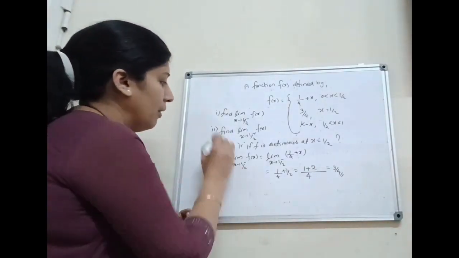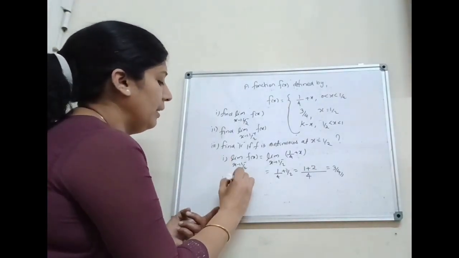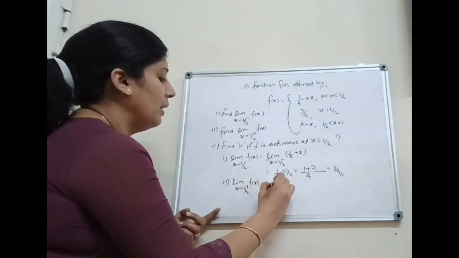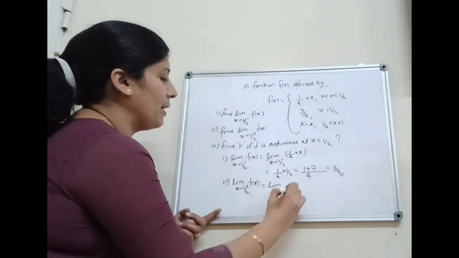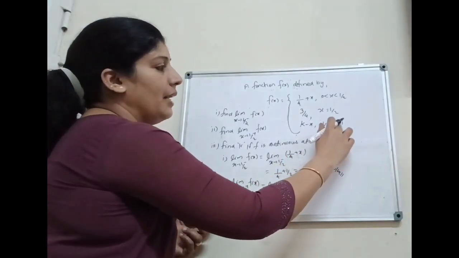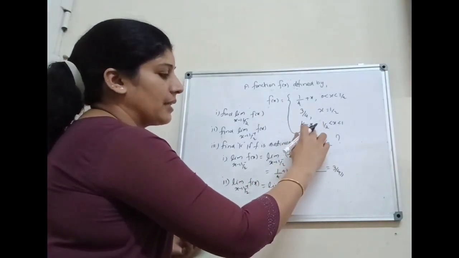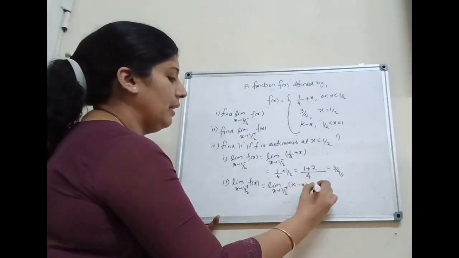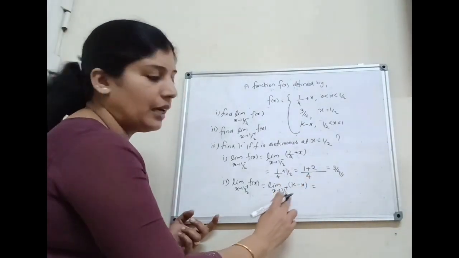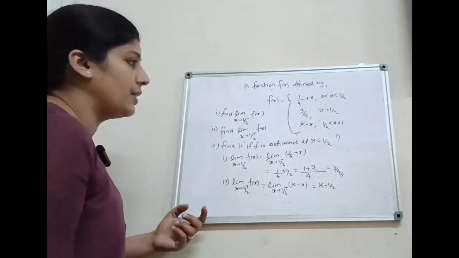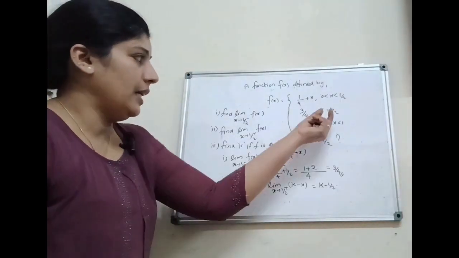Next, second question. Find limit x tends to 1 by 2 plus f of x. That is equal to limit x tends to 1 by 2 plus. Here the function is what? That is 1 by 2 less than x less than 1. The function is k minus x. That is the right of 1 by 2, the function is k minus x. That is equal to limit x tends to 1 by 2 of k minus x, which is equal to k minus 1 by 2. Then next we can check at x equal to 1 by 2.